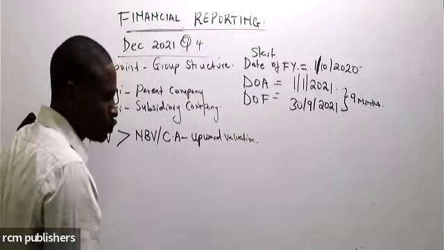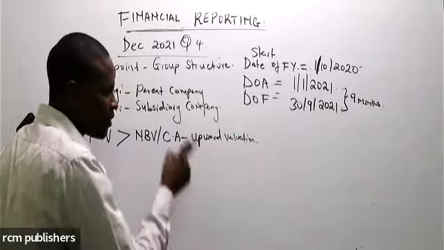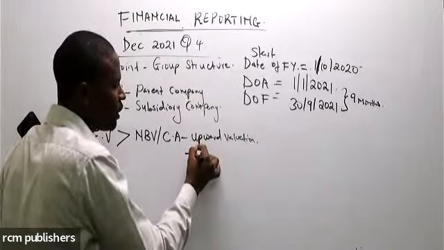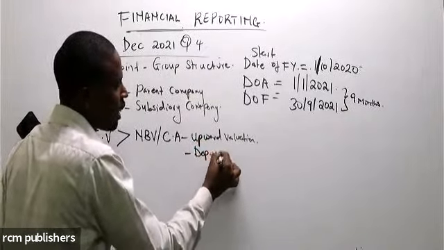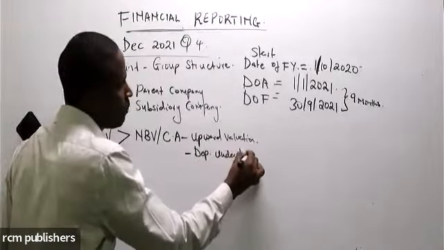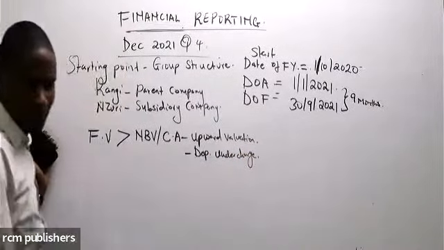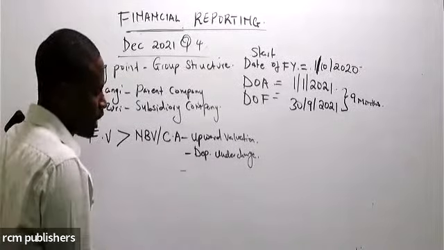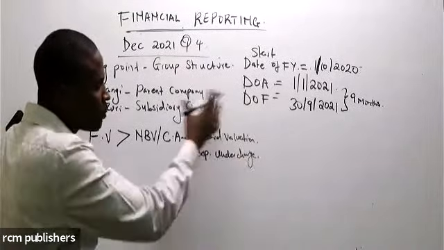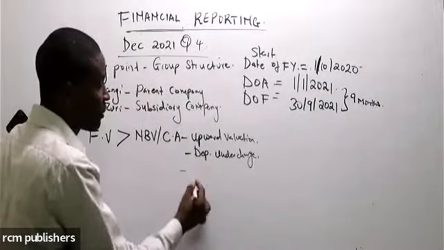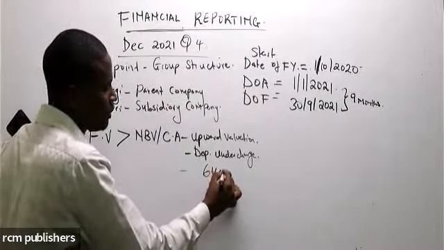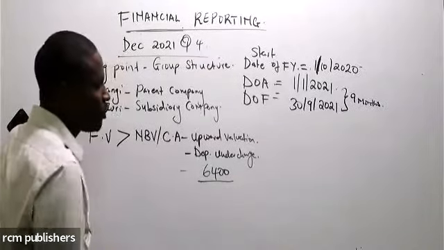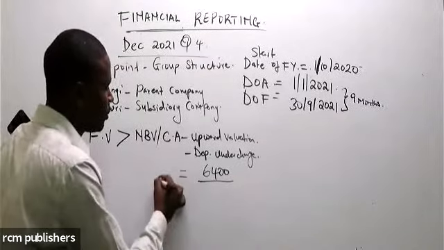And vice versa is true. This will lead to depreciation undercharge. And how do we get depreciation undercharge? You get the revalued amount, which is 6,400, and you divide by the useful life.